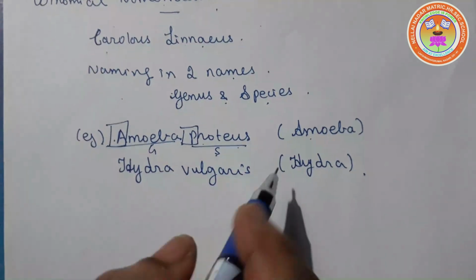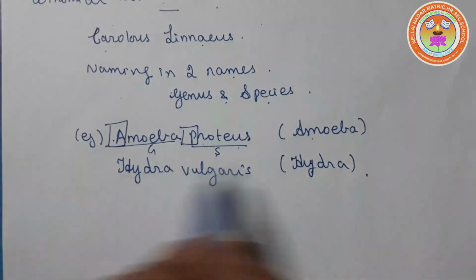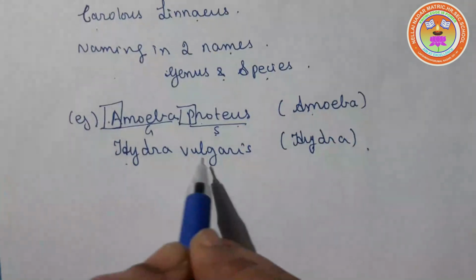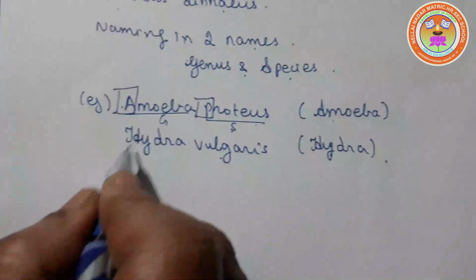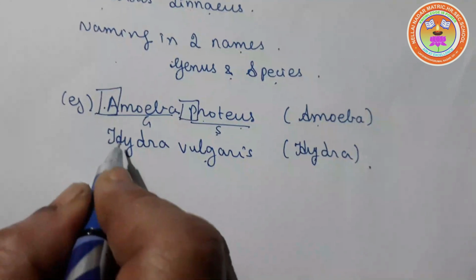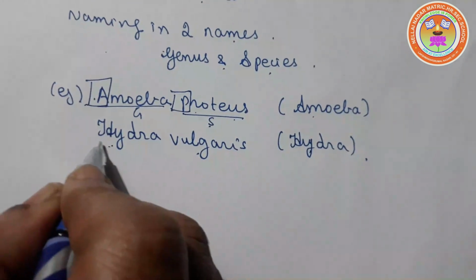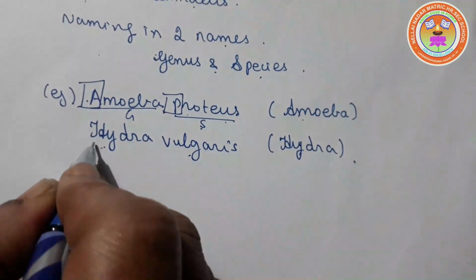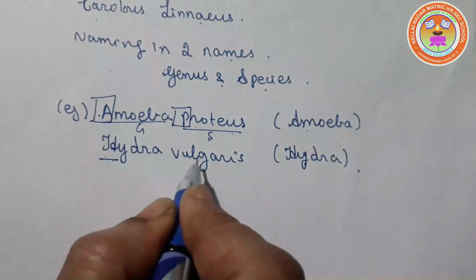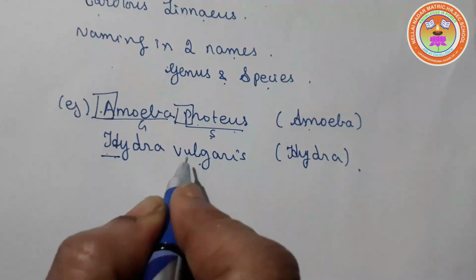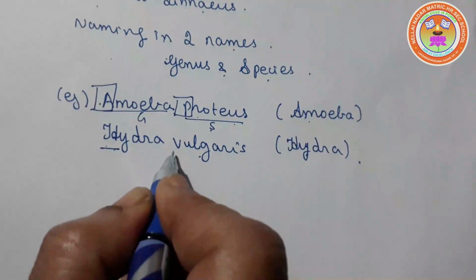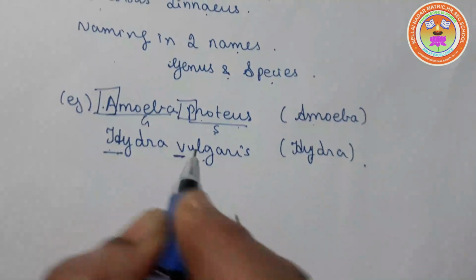Like that, for hydra, the zoological name is Hydra vulgaris. Here we can see the first letter of the genus part is written in capital letter, and the first letter of the second part, the species, is written in small letter.